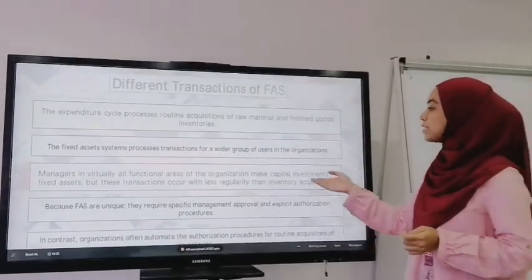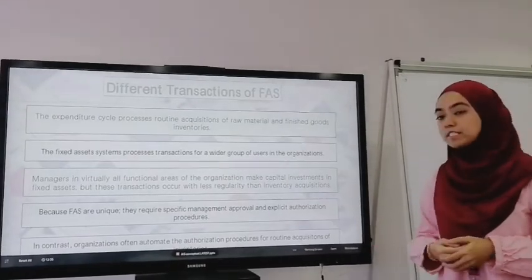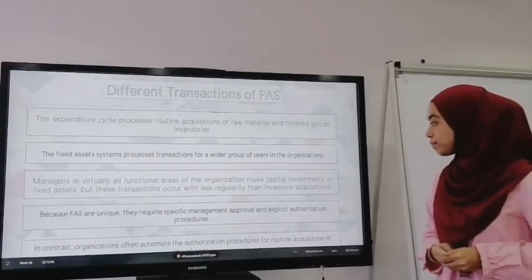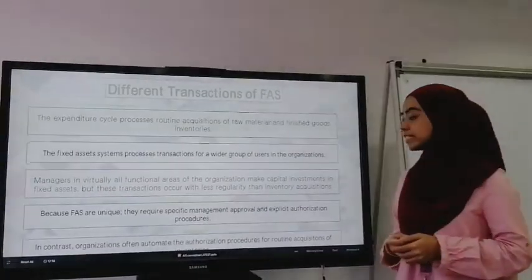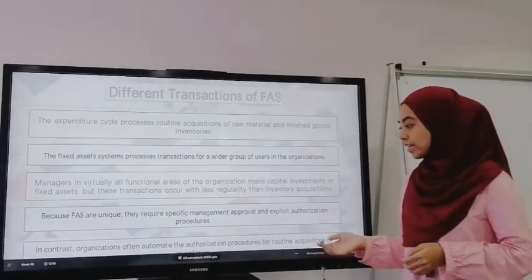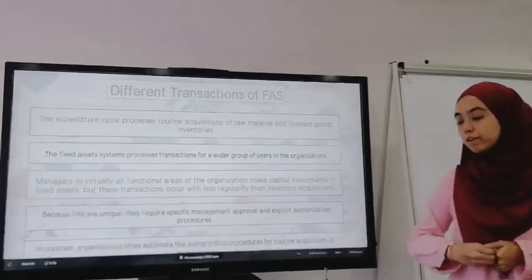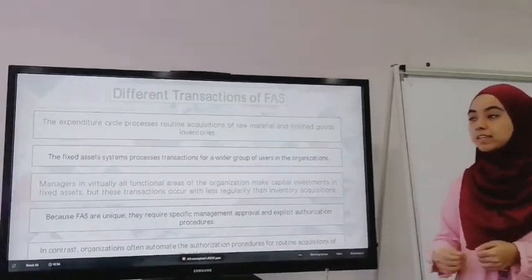Because fixed asset transactions are unique, they require specific management approval and an explicit authorization procedure. In contrast, organizations often automate the authorization procedure for routine acquisitions.